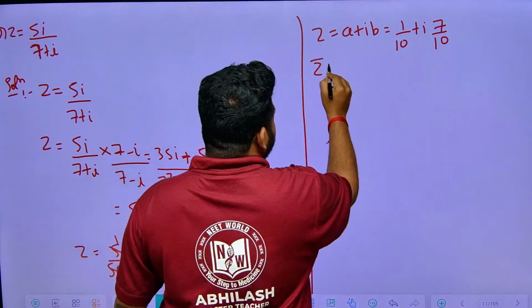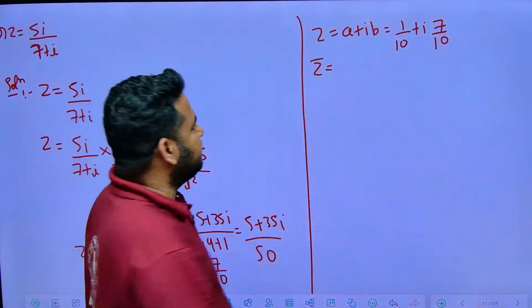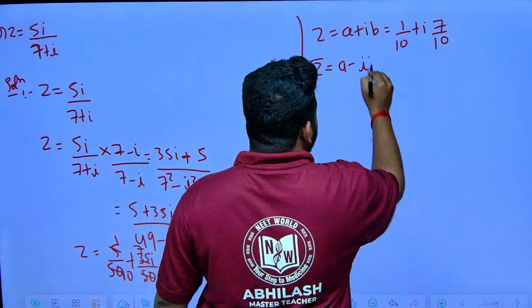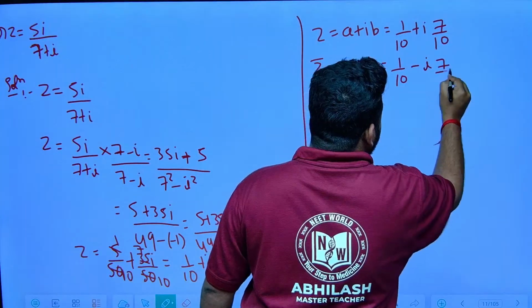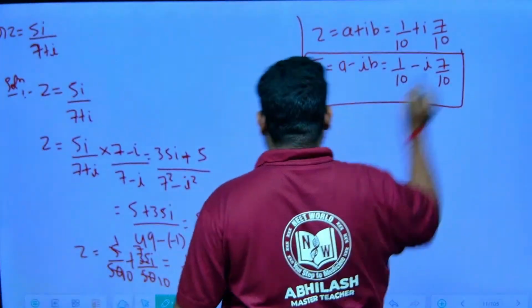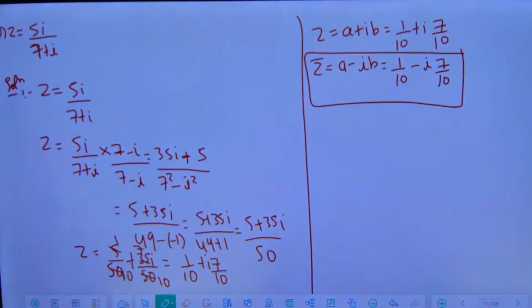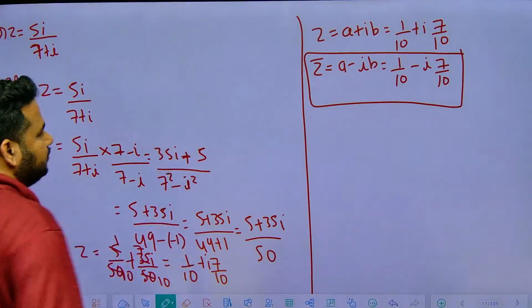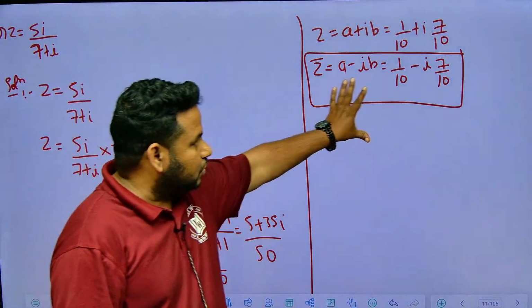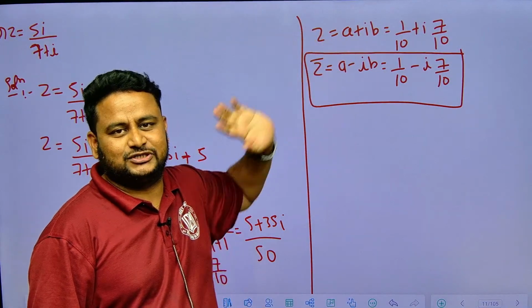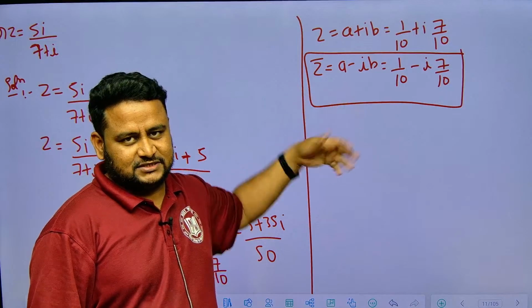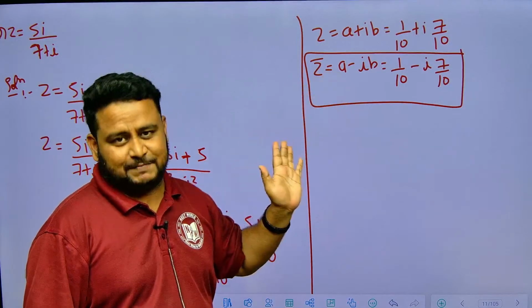The conjugate of this complex number will be of the form a minus ib, that is nothing but 1 by 10 minus i into 7 by 10. This is the final answer, the conjugate of the given complex number. Clear? This is how we will solve this question. These steps are important so that you don't go wrong. First you have to bring it to a plus ib form. That is the work required in this question. Writing the conjugate is very simple, just change the sign in front of the imaginary part only.